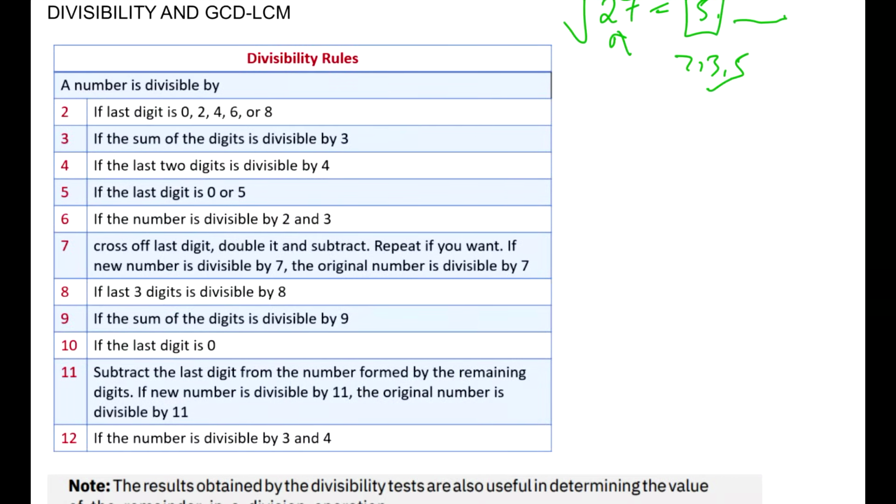Take an example of 12 and take an example of 6. If you see, you understand that for finding out the divisibility rule of 6, you are taking a co-prime pair of 6, which is 2 and 3, and a number which is divisible by 2 as well as divisible by 3 will be divisible by 6 also. Similarly, for 12, you need to check a co-prime pair like 3 and 4, and if a number is divisible by 3 as well as by 4, then the number is divisible by 12 also. एक और फैक्टर है जो आपको याद रखना चाहिए कि if a number is divisible by 12, it will be divisible by all the factors of 12.